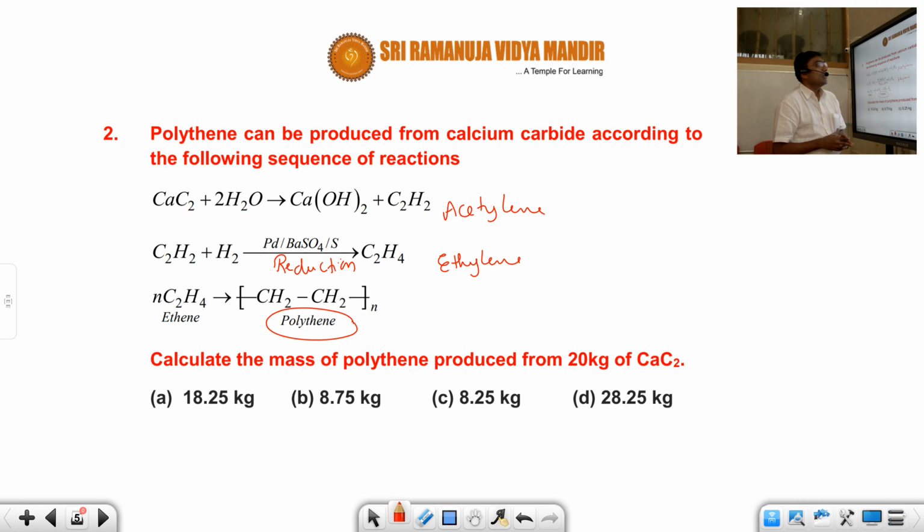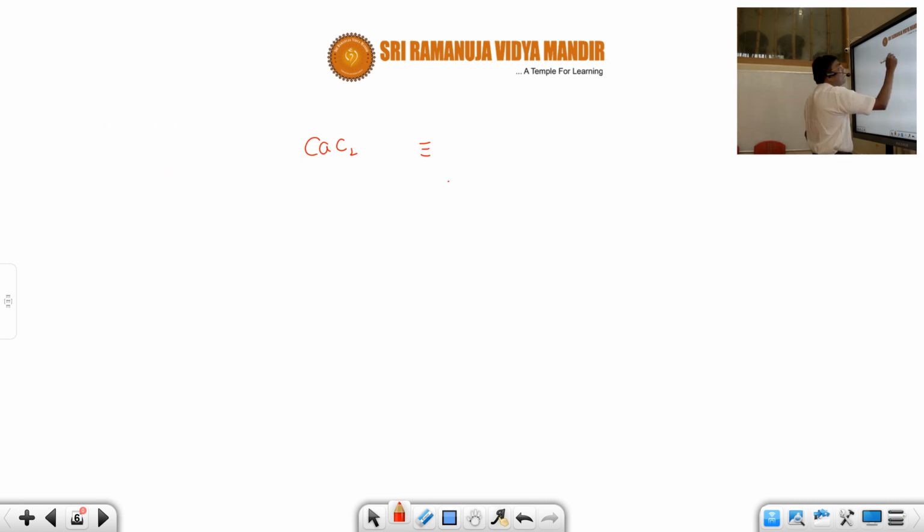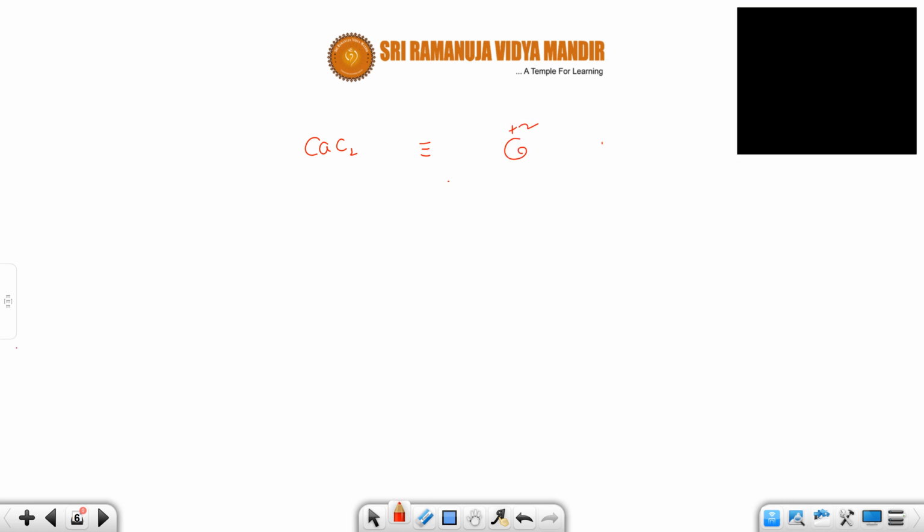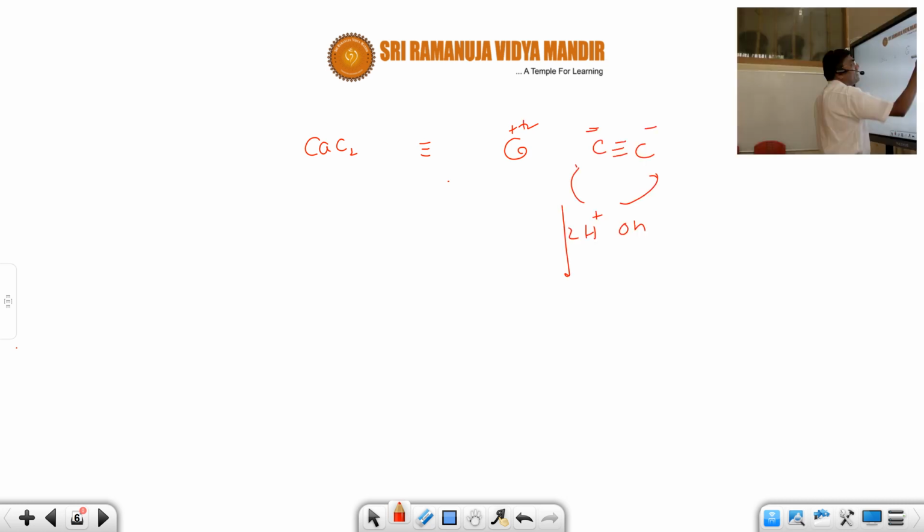Anyhow, first of all, I would like to teach some basics of this. You should know the philosophy of the question first of all. This is calcium carbide, CaC2. You can write this calcium carbide as Ca2+ and C2 2-. I hope you understand. Now, if you do hydrolysis, H+ OH-, the 2 H+ will be taken by this and it forms acetylene. This is acetylene.